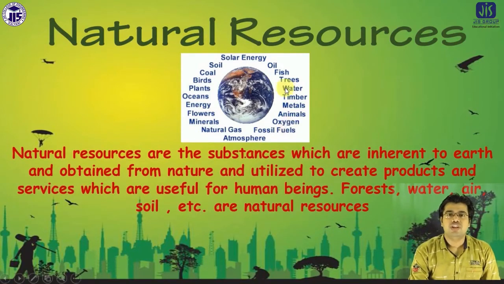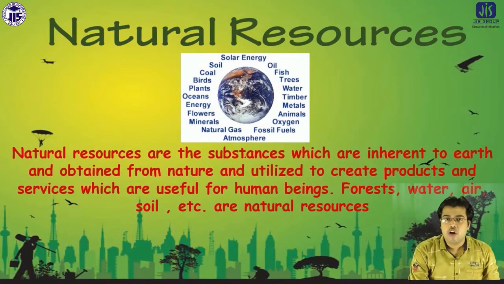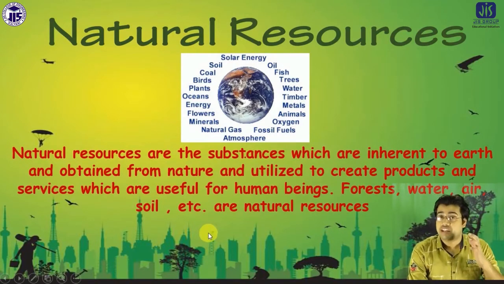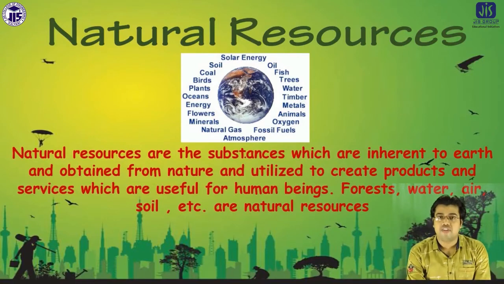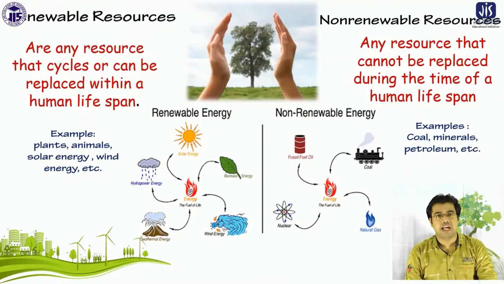And look here, what is a natural resource? Natural resources are the substances which come from nature, that means which are produced by nature. For example, forest, water, air, soil, all are in the category of natural resources. Now, natural resources are mainly of two types.